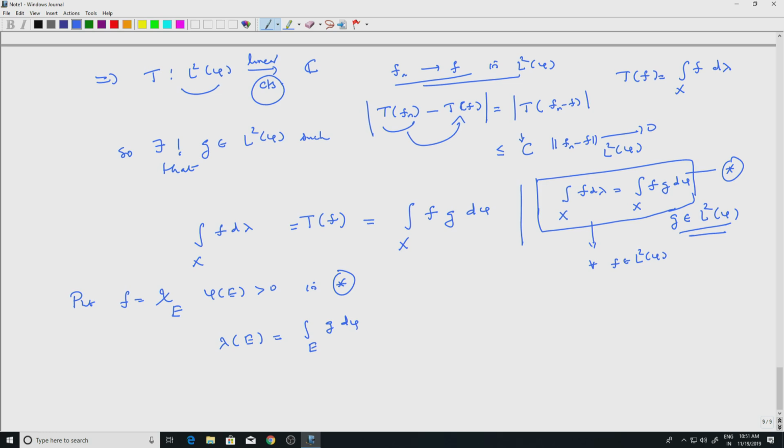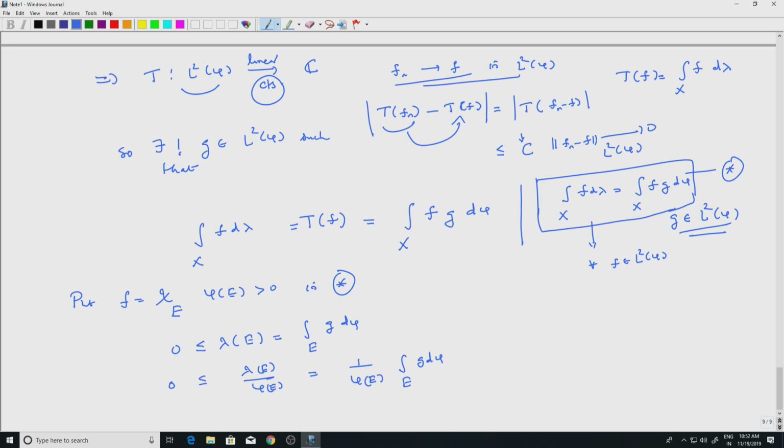which is positive of course, so this is greater than or equal to 0. If I divide by phi E, then 0 is less than or equal to lambda E by phi E, equal to 1 by phi E times the integral over E of g d phi. These are averages of g with respect to the measure phi, which is finite.